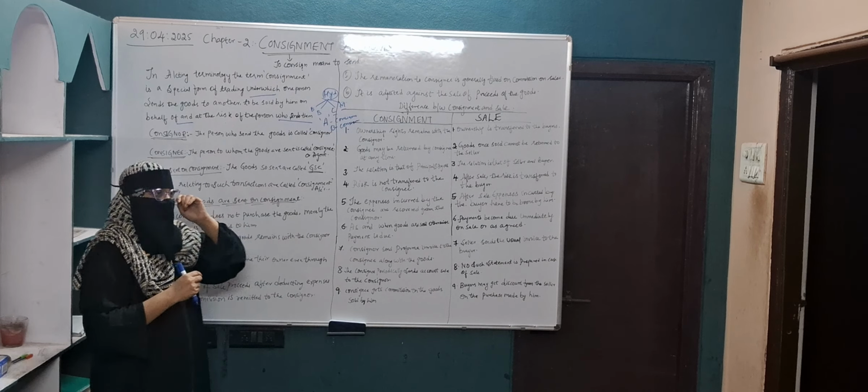I have written here, the remuneration to the consignee is generally fixed on the basis of commission on sales. So on however much the consignee has sold, on that he is going to get the commission. It is adjusted against the sale proceeds of the goods.